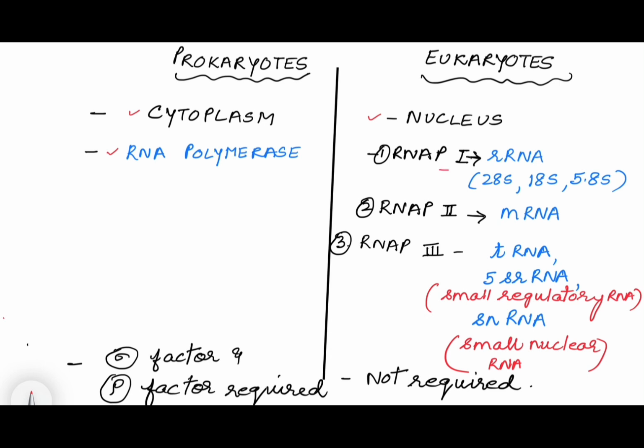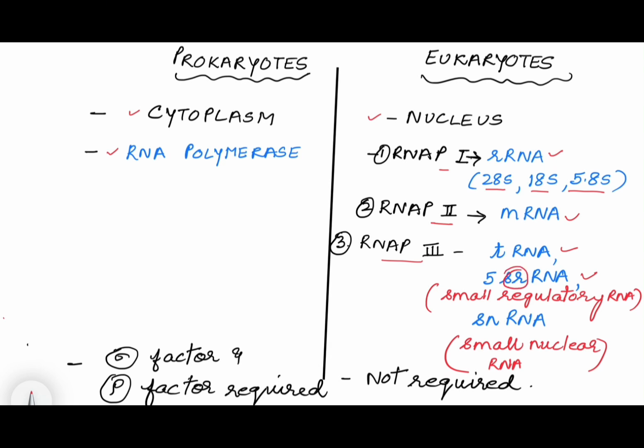RNA polymerase I forms ribosomal RNA. There are 3 types of ribosomal RNA, 28S, 18S, and 5.8S. RNA polymerase II forms messenger RNA, whereas RNA polymerase III forms tRNA, then 5S rRNA.